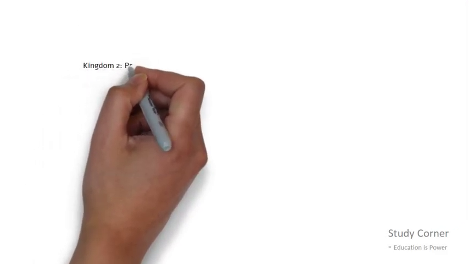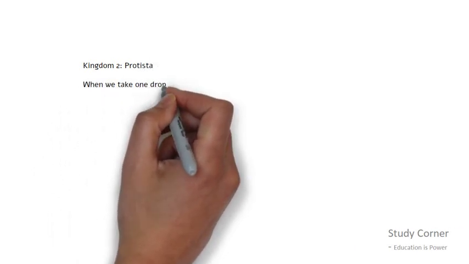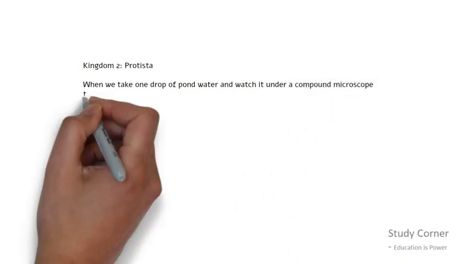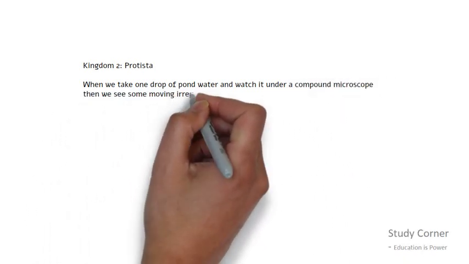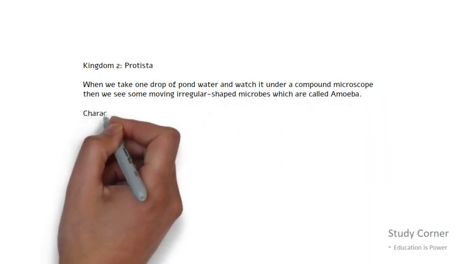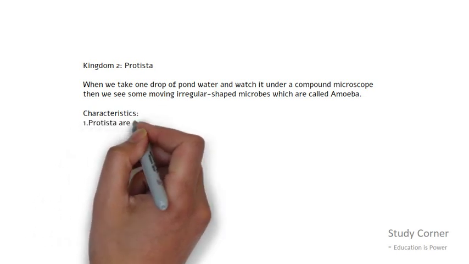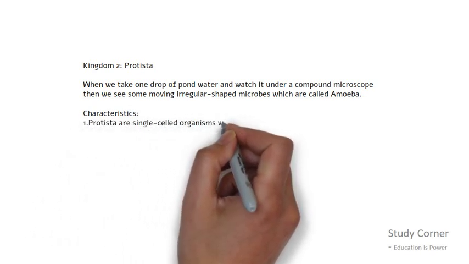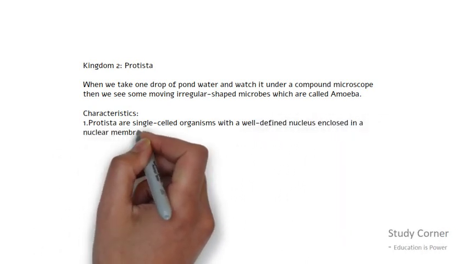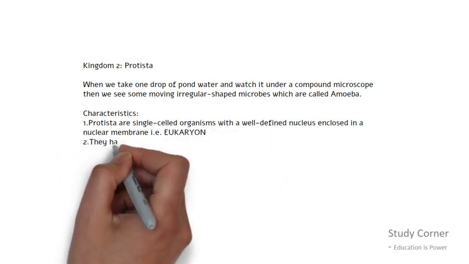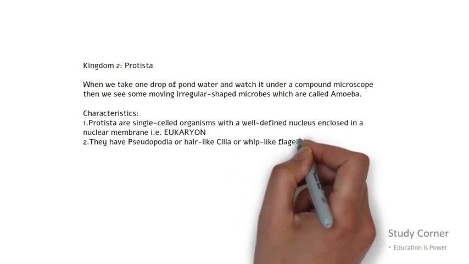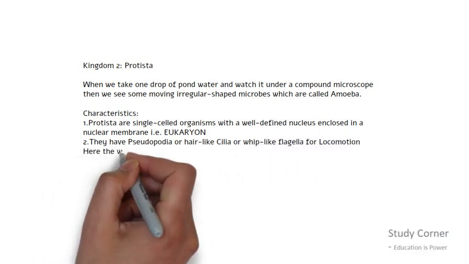Kingdom Protista. When we take one drop of pond water and watch it under a compound microscope, then we see some moving irregular shaped microbes which are called amoeba. Protista are single cell organisms with a well defined nucleus enclosed in a nuclear membrane, that is, it is a eukaryon. They have a pseudopodia or hair-like cilia or whip-like flagella for locomotion. Here the word pseudopodia is made up of two words. First is pseudo, which means fake, and podia, which means leg. So they have a hair-like structure that acts as a leg so they can move from one place to another.